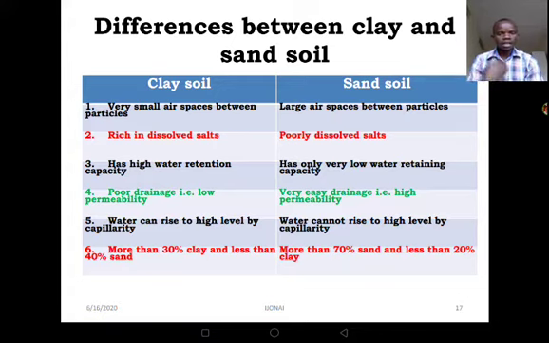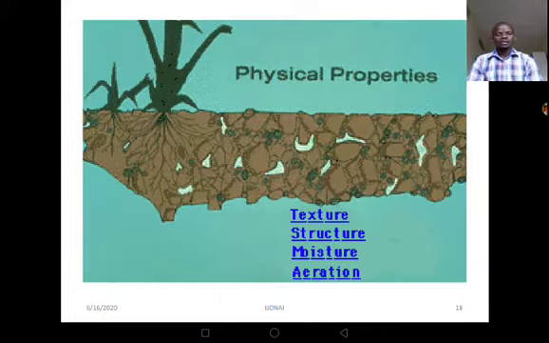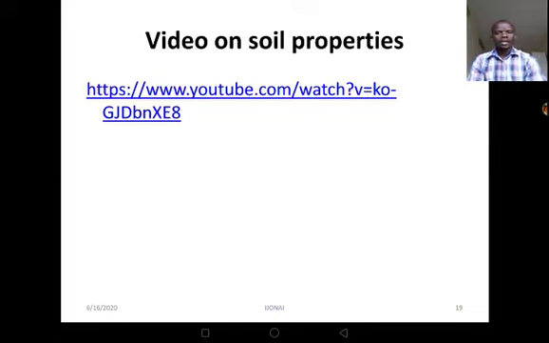It is having low dissolved salts. Then we have high water retention capacity. On the other side, it has poor water holding capacity. Then plus these other differences, like you can see from that slide. Now let's move to the physical properties of soil. Here we have a YouTube video which you can watch about the soil properties.